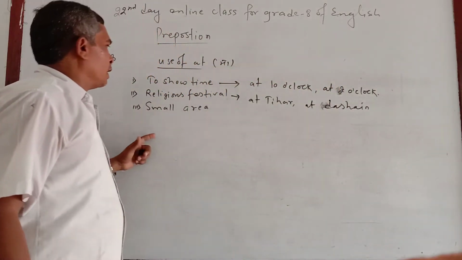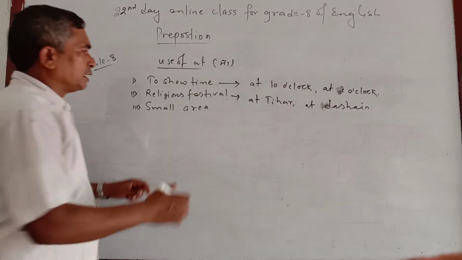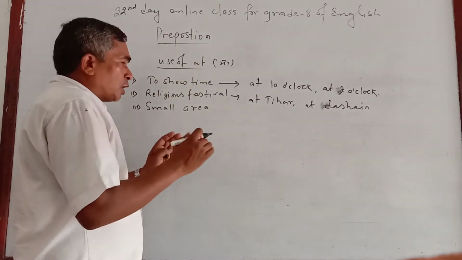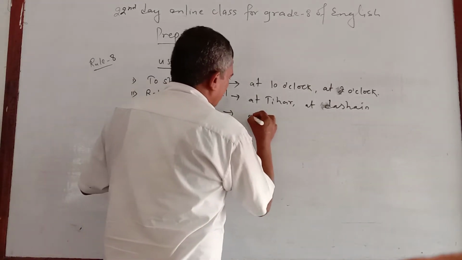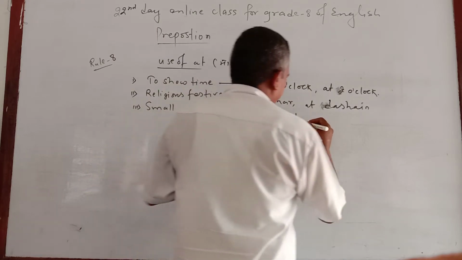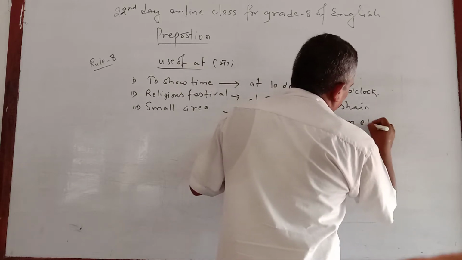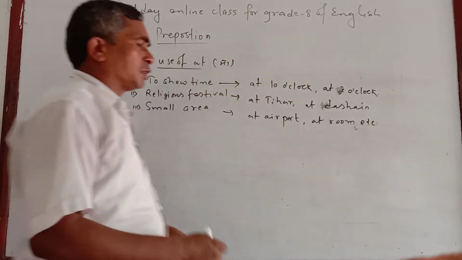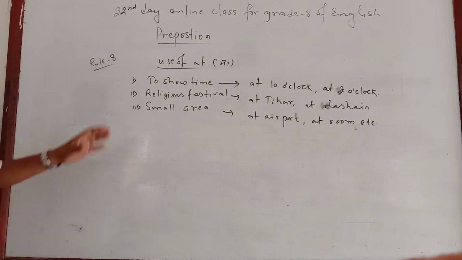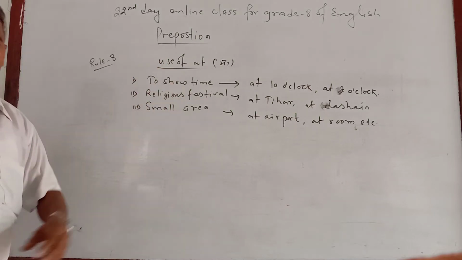Similarly, small area means not the big one, but a surrounded area like at airport, at room, etc. So these are the normal use of at for class 8.